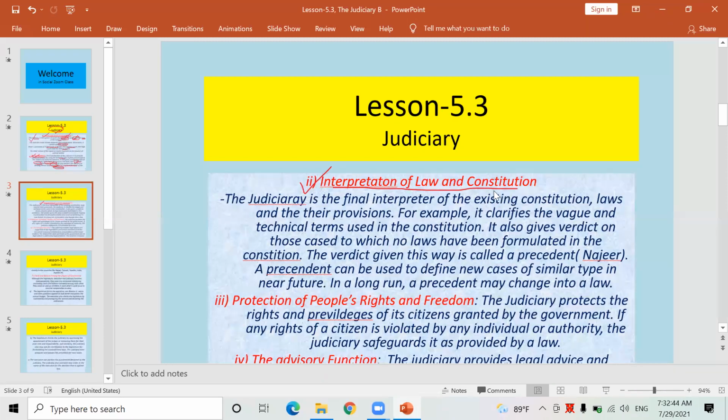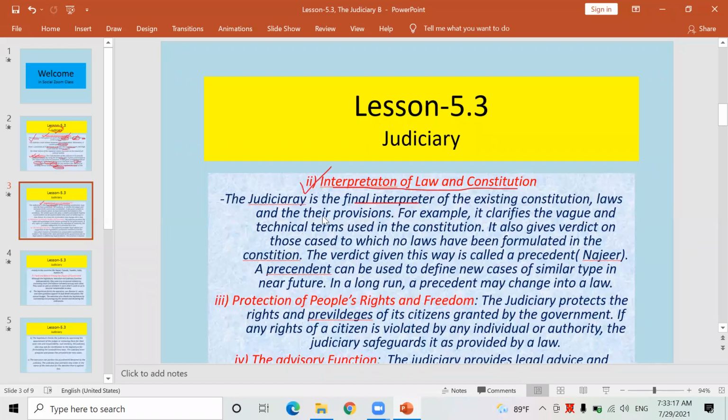We don't have the right to describe the Constitution and laws because we lack the knowledge to interpret them. But judges, the chief justice, advocates, and lawyers of the District Court, High Court, and Supreme Court have sound knowledge to describe and interpret the laws and Constitution. Therefore, this comes under their duties. Look here, the judiciary is the final interpreter of the existing Constitution.